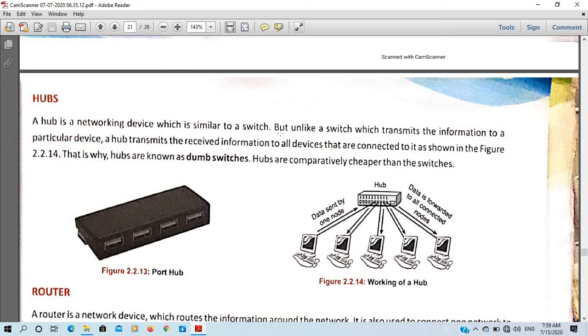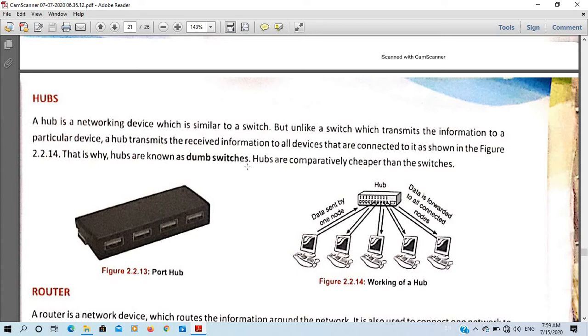You have to write here: a hub, unlike a switch, which transmits the information to a particular device, transmits the received information to all the devices that are connected to it. That is why hubs are known as dumb switches.